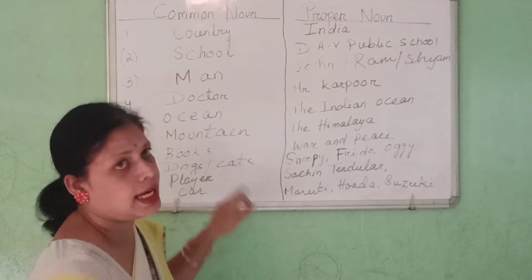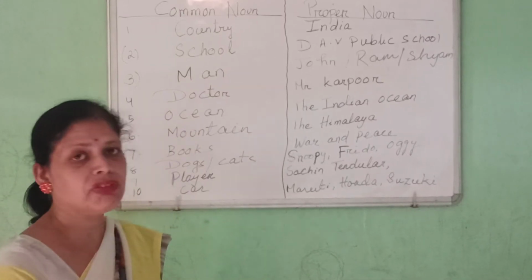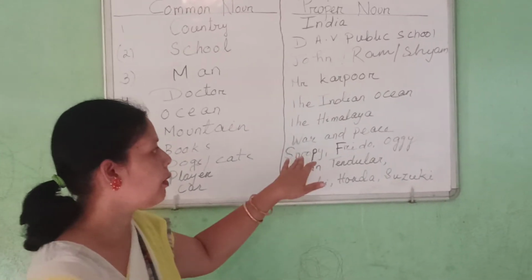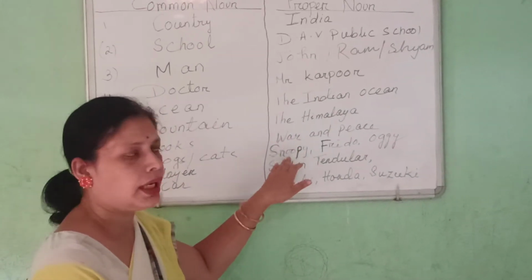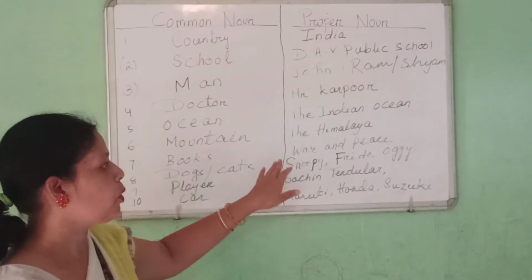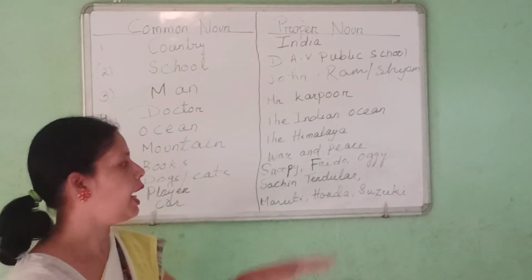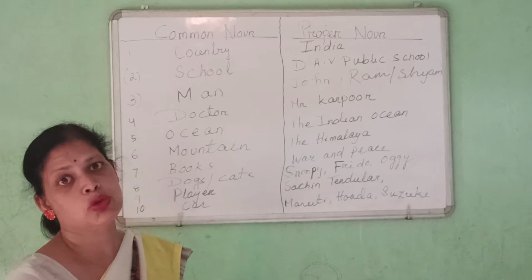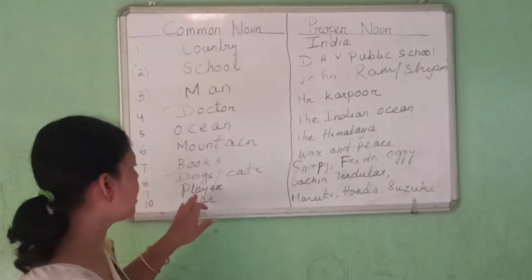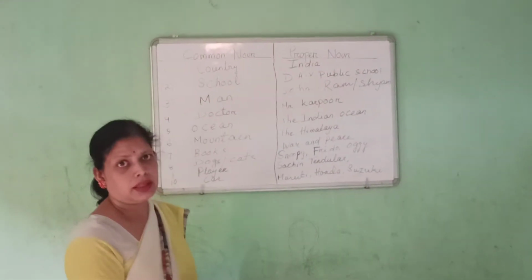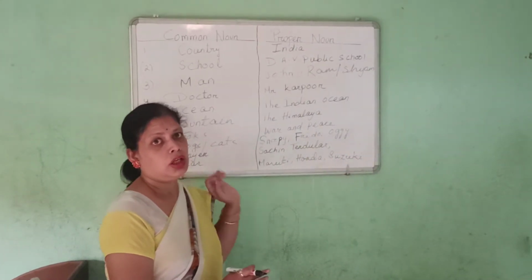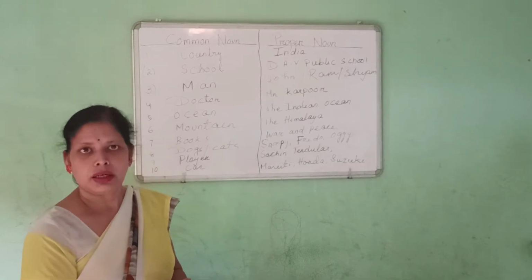Now dogs. Dogs and cats come under common noun. If you give a name to your dog, Snoopy, Fido, Pluto, these come under proper noun. A particular name is given to a particular dog, so it is identified by that particular name and is a proper noun. Ogie the cat, and Fido, Snoopy, these are names given to cats and dogs, so they are proper nouns. Again, player: player means any player, but a particular name like Sachin Tendulkar or Rahul Dravid or Dhoni is a proper noun.